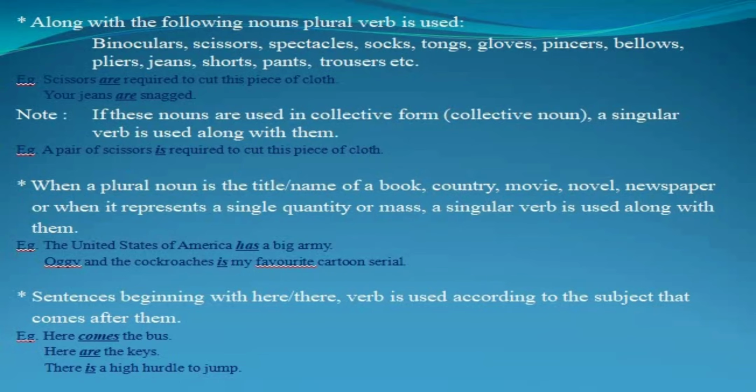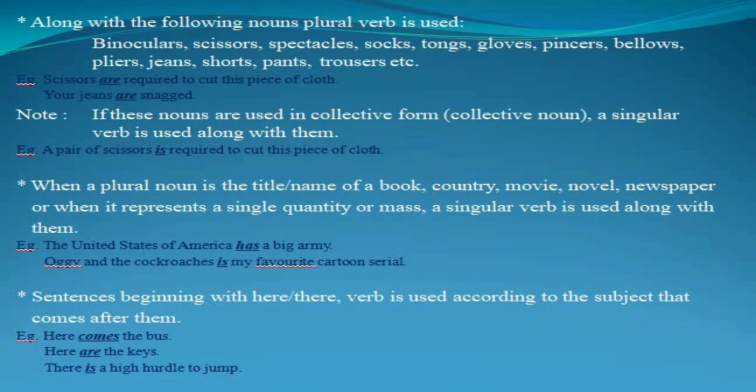The next rule is: in sentences beginning with "here" or "there", the verb is used according to the subject that comes after them. So if "here" or "there" is given at the beginning of a sentence, then in that case we use a verb according to the subject that comes after them. For example, "Here comes the bus." In this sentence the subject is the bus, so the verb must be used according to it. So here comes a singular verb. "Here are the keys." The subject is the keys, so we have used "here are".